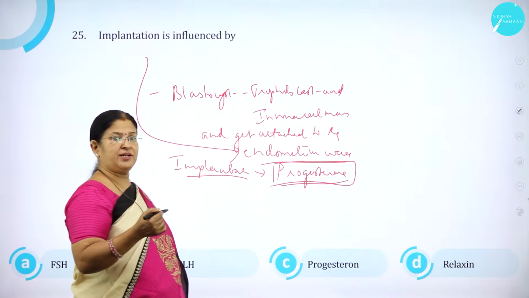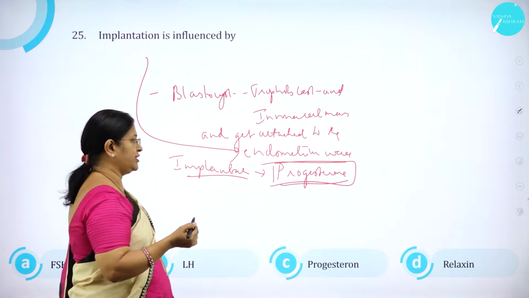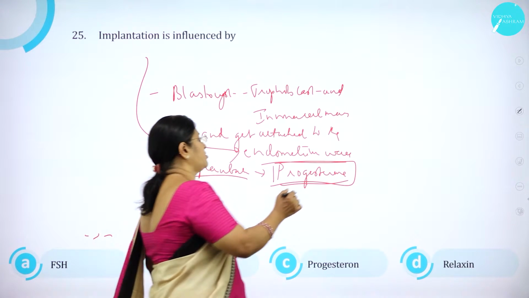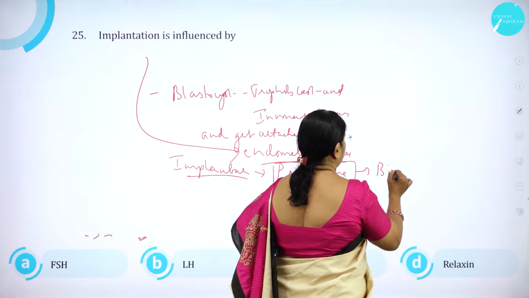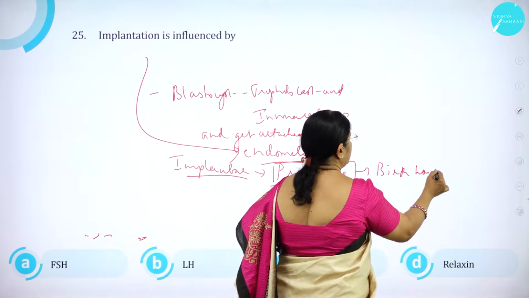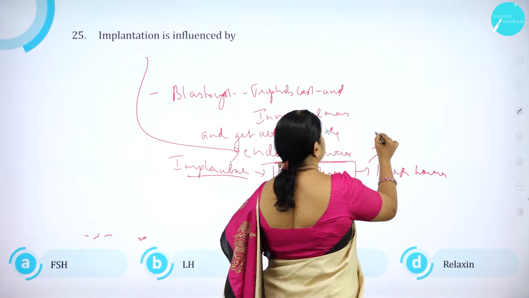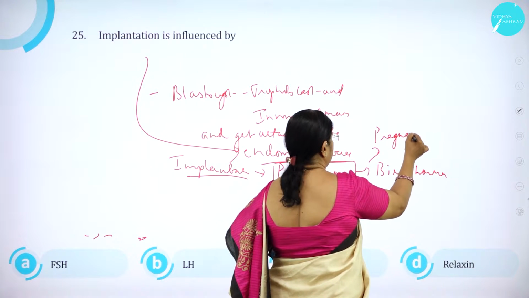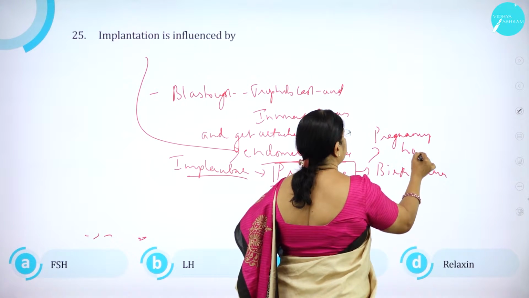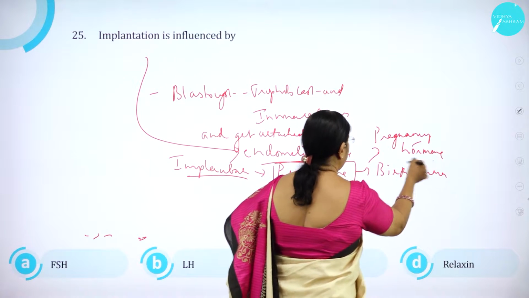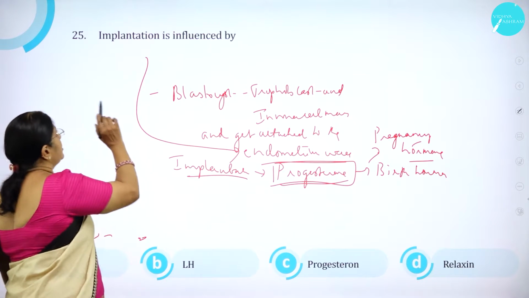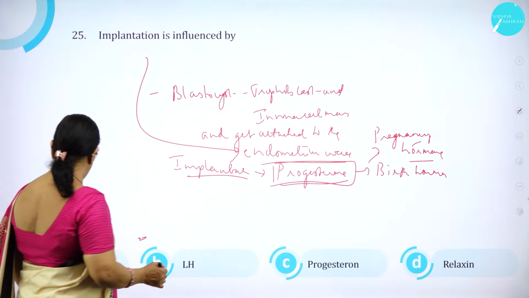All that, for maintenance of the menstrual cycle. But progesterone, we also call it the birth hormone. Also we call it the pregnancy hormone. So implantation is influenced by